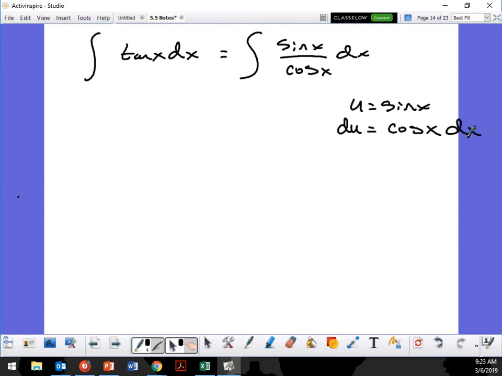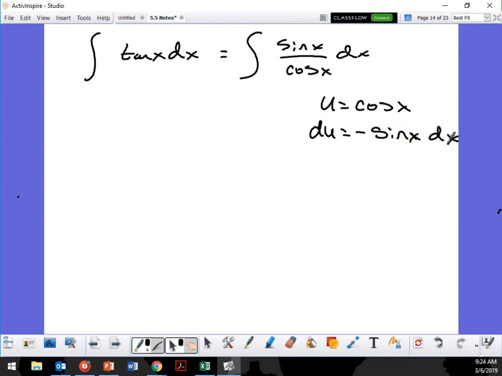Is that going to work out? Why? Because cosine is at the bottom. So that's really not going to work out, is it? We can do cosine, and then it's going to be negative sine. Okay, let's do cosine then. That's better. So we're saying that u equals cosine of x, du is equal to negative sine x dx.